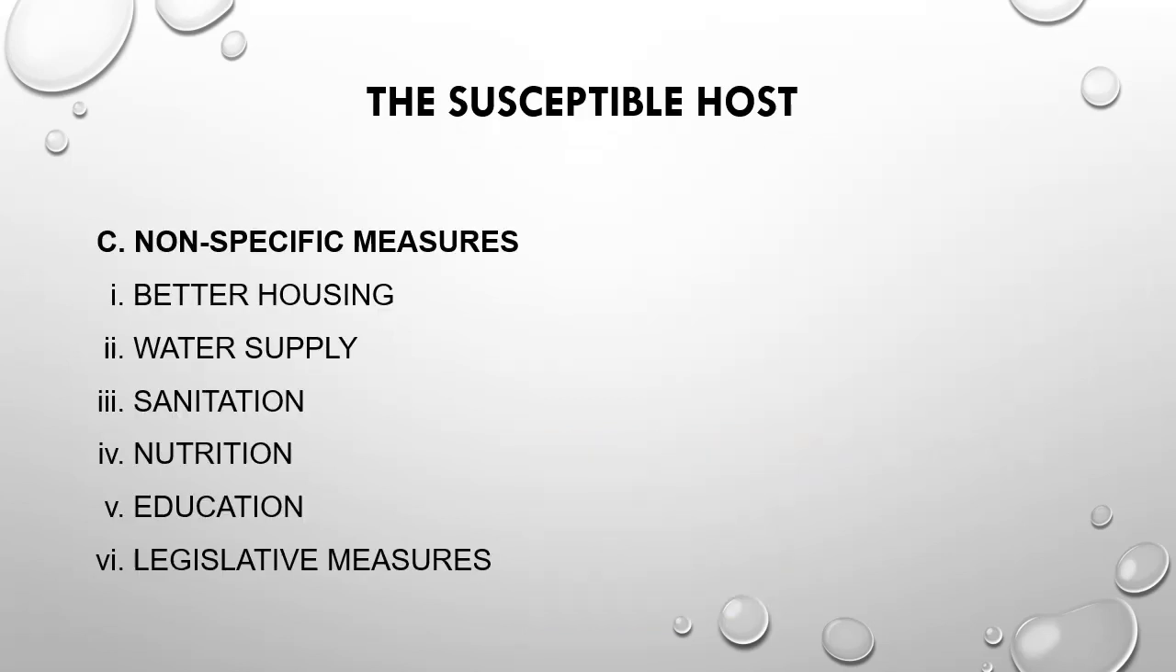To protect susceptible hosts, certain non-specific measures are also necessary. For example, better housing, safe water supply, better sanitation, proper nutrition, health education, and some legislative measures. Surveillance must follow control measures.